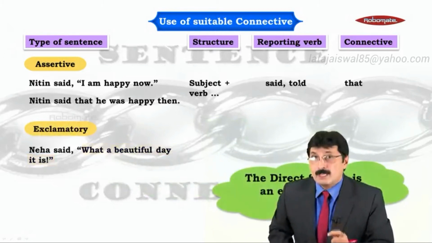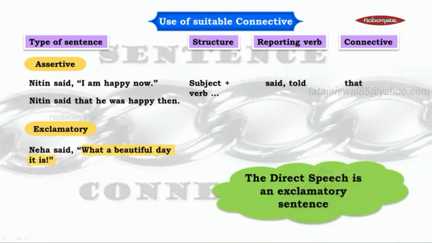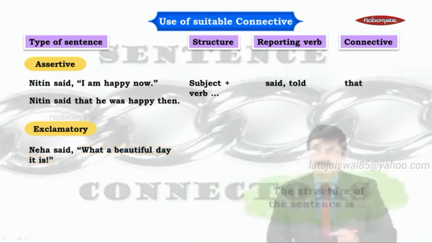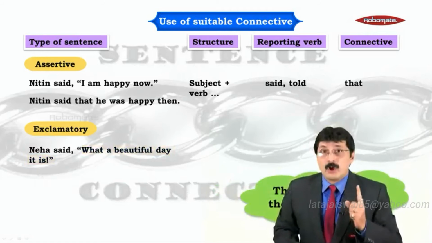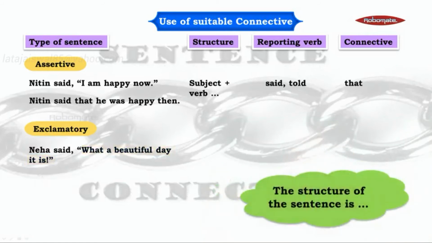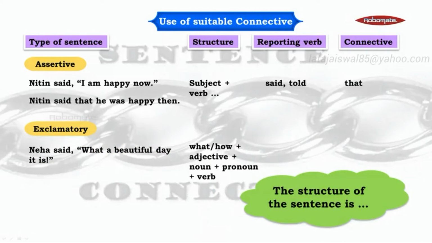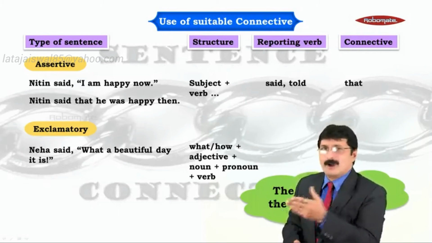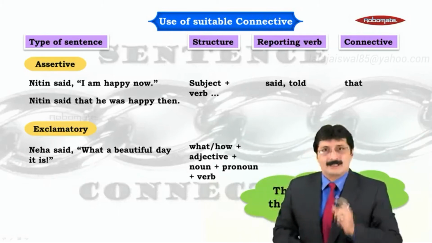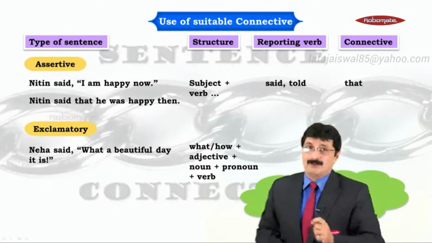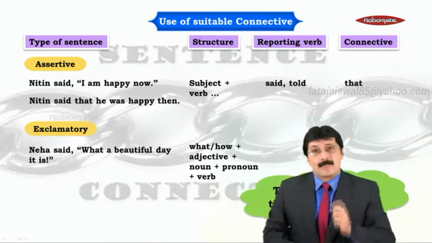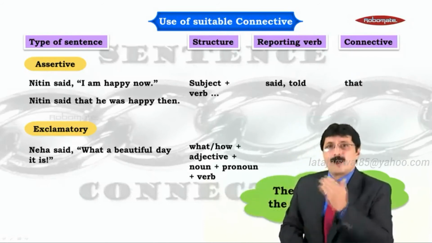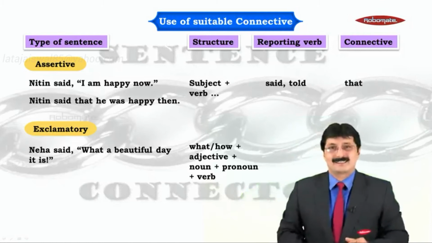Now, you can see that it is an exclamatory sentence. And you can also see that the structure of such a sentence is either what or how in the beginning, an adjective, a noun, a pronoun, a verb. What? Then there is beautiful, an adjective, then noun, day, then pronoun, it, and the verb is.